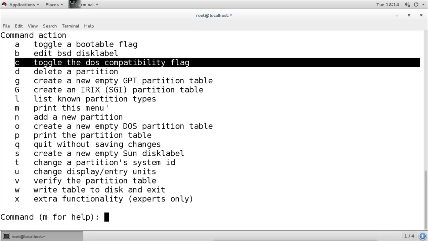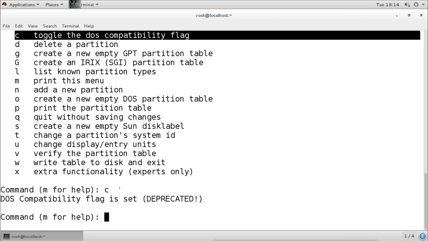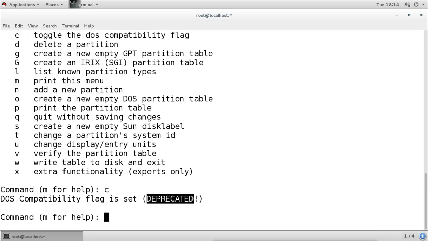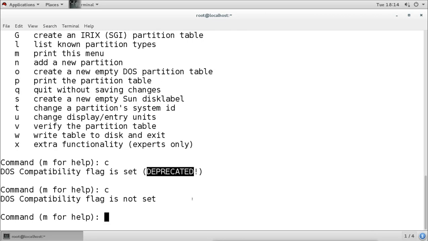If you try to enable the flag, it is enabled. It says that the DOS compatibility flag is set, that it is compatible with the DOS file system, but still it is saying this is deprecated, we should not use it. So I will disable it again. Then this is not useful.